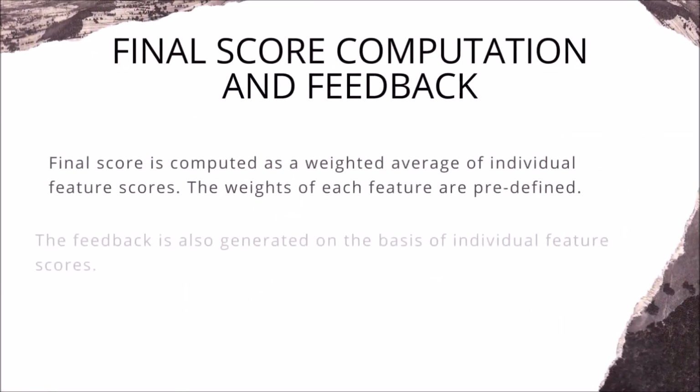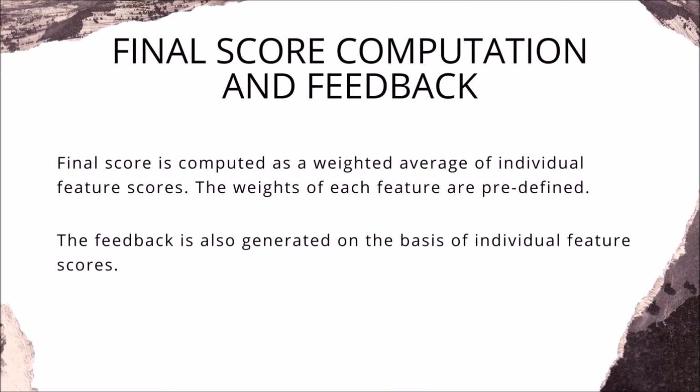The final score is computed as the weighted average of individual feature scores. The weights of each feature are predefined. The feedback is also generated on the basis of individual feature scores. So for example, if the kinetic energy score is not good, then the system will give feedback like: you did not perform with enough kinetic energy, try to perform with a bit more next time.